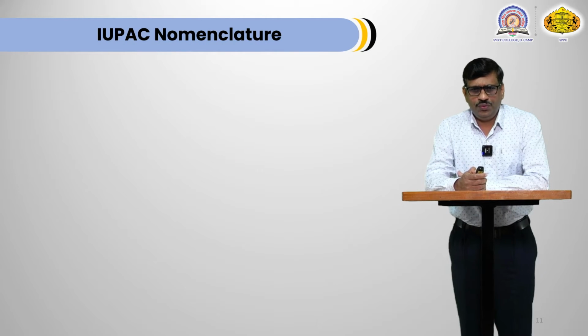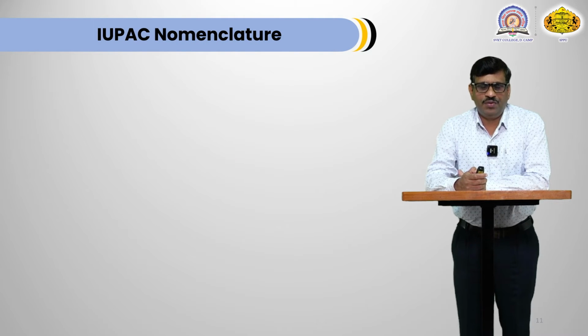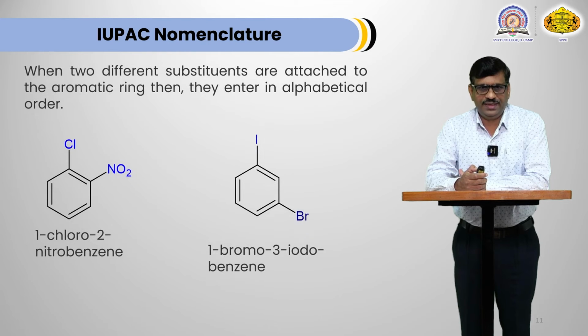Now, when 2 different groups are attached to aromatic ring or benzene, in that case, how IUPAC nomenclature is going to work? Let's see. When 2 different substituents are attached to the aromatic ring, then they are entered in alphabetical manner.